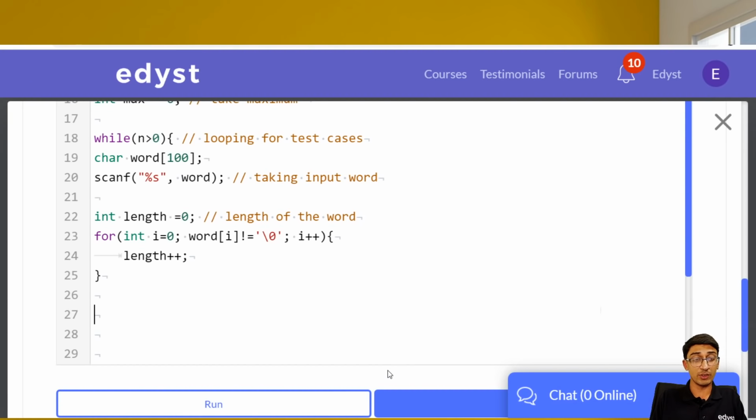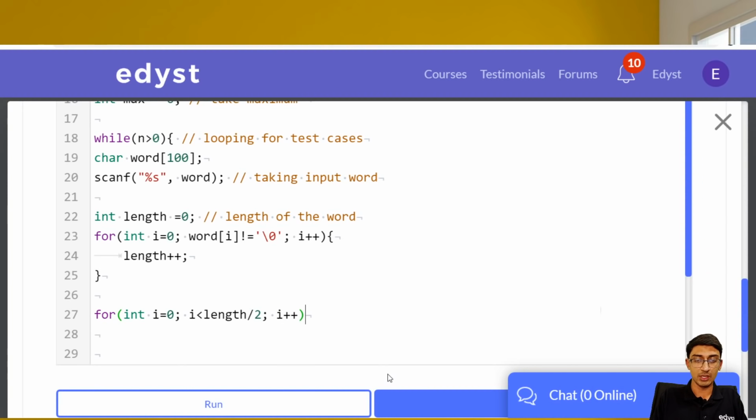We got the length. Now we have to check if it's a palindrome or not, right? So the way we'll check for palindrome is we'll have to start from the starting as well as the ending part, right? So let's start int i is equal to 0, and we have to go till i less than or equal to, till where do we have to go? We have to go till i less than length by 2. Okay, I'll explain this part.